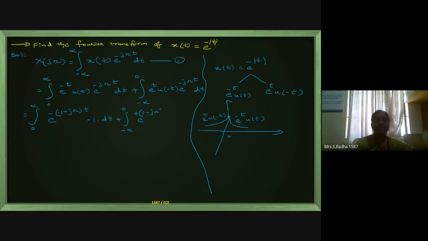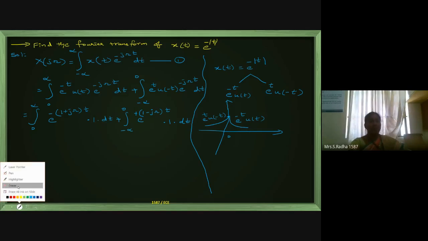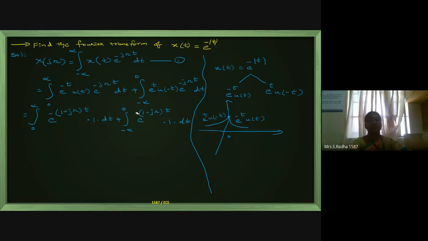1 minus j omega into t, u of minus t value is also 1, dt. Only then, when you integrate and substitute the limits, it will be finite. Whenever limits are negative, you make the exponential power positive. Whenever limits are positive, you make the exponential power negative. So, opposite polarity. Only then will it give a finite value. Otherwise, an infinite value will be difficult for analysis. This is the shortcut you have to remember.